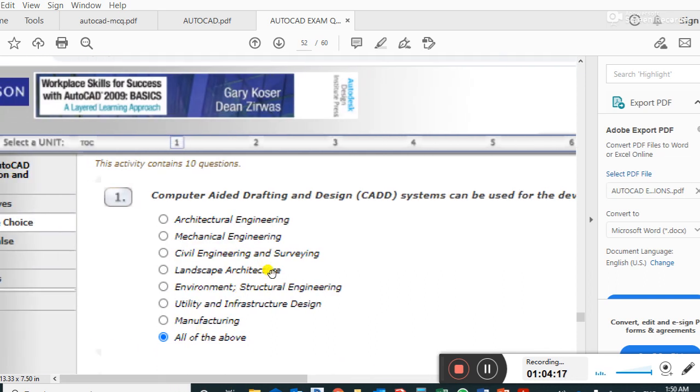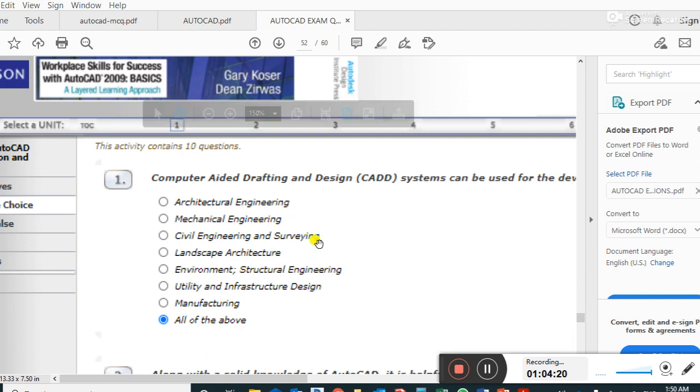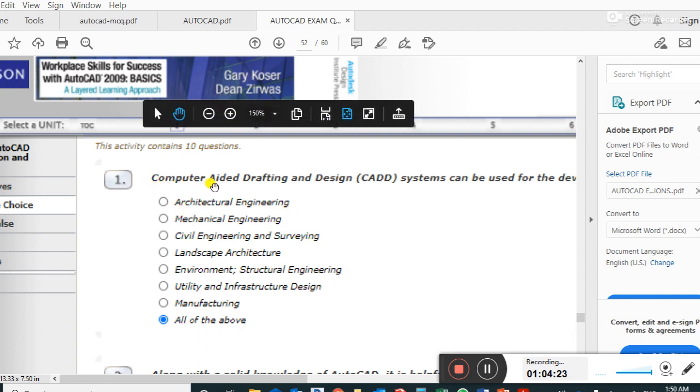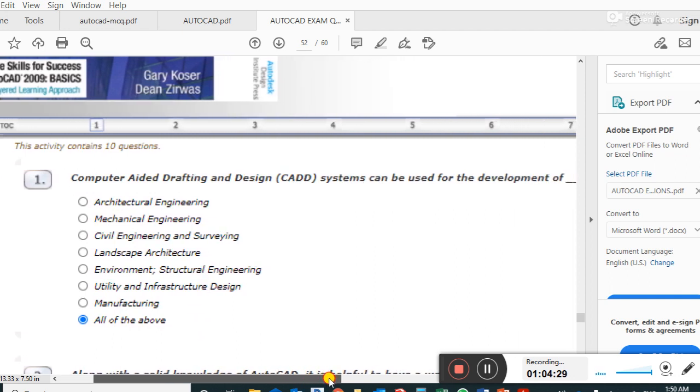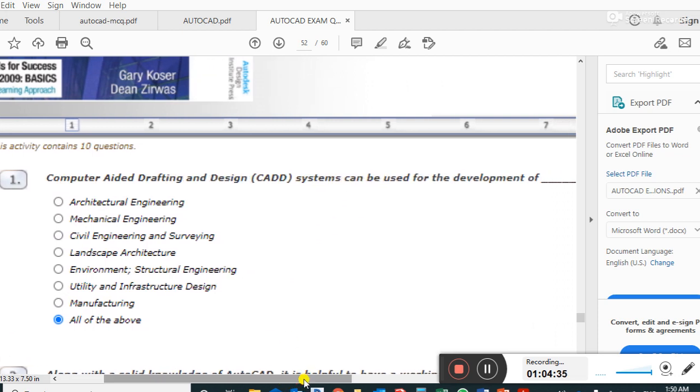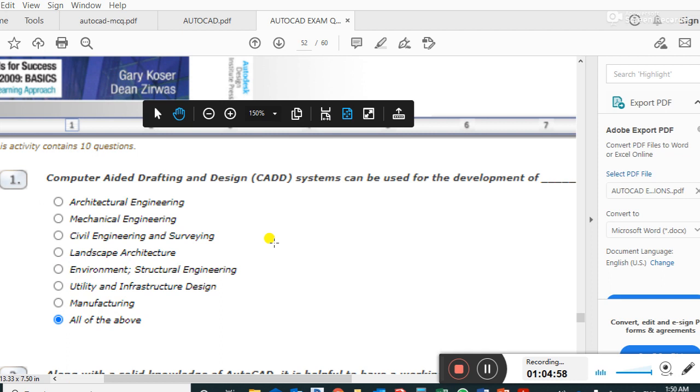Guys, the next and very important part of AutoCAD questions: computer aided drafting and design means CAD. A CAD system can be used for the development of architectural engineering, mechanical engineering, civil engineering and surveying, landscape architecture, environmental engineering, structural engineering, utility and infrastructure engineering, manufacturing, all of the above. This is the application of AutoCAD, guys. Very important question.